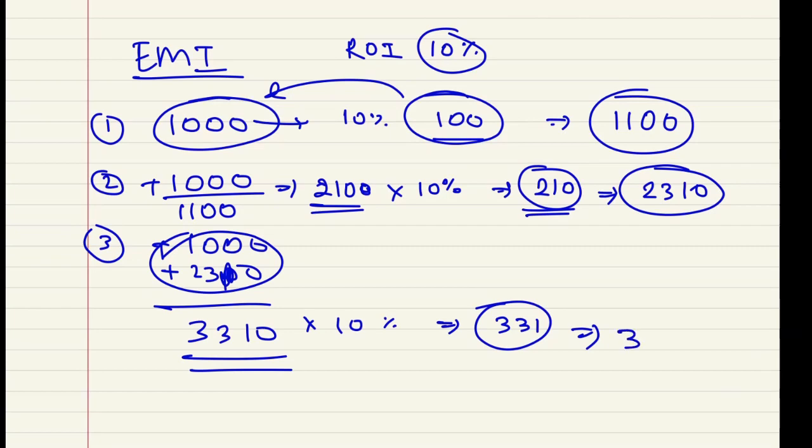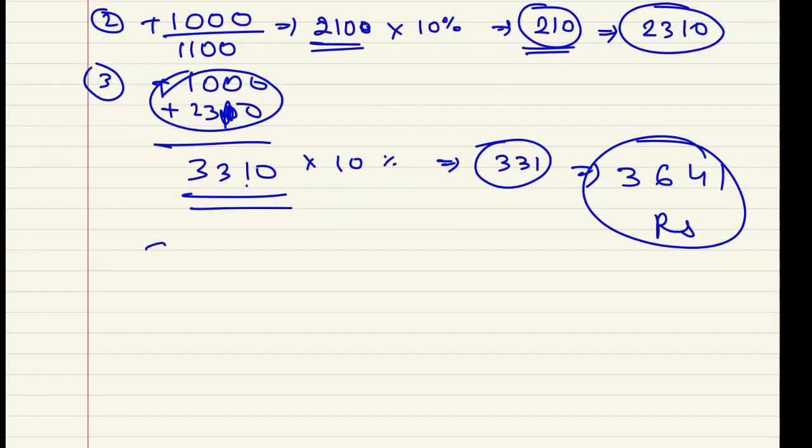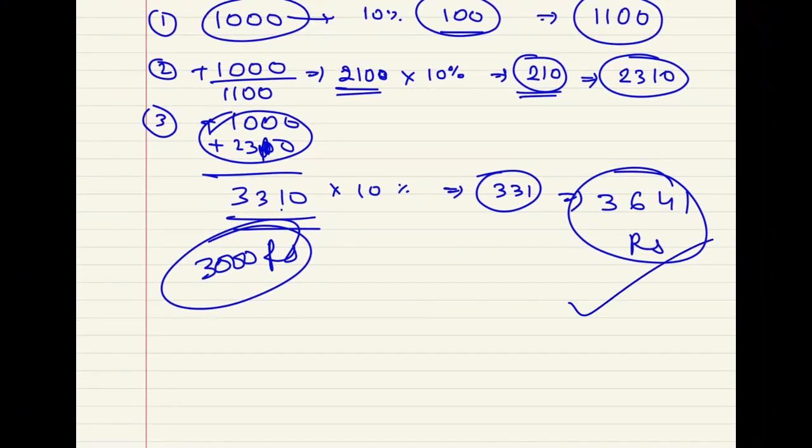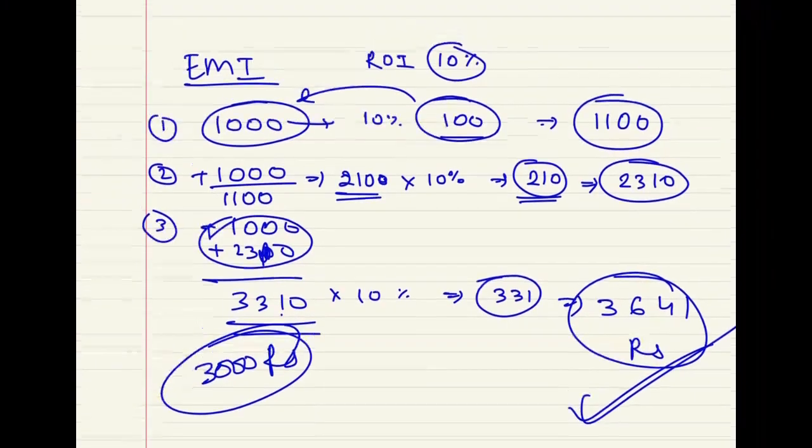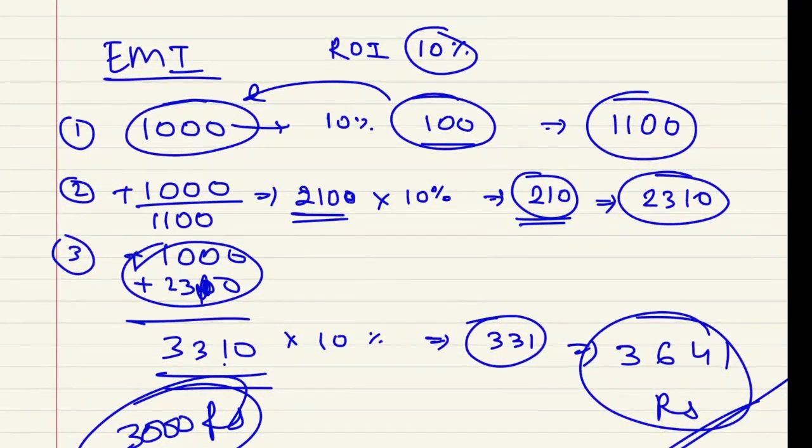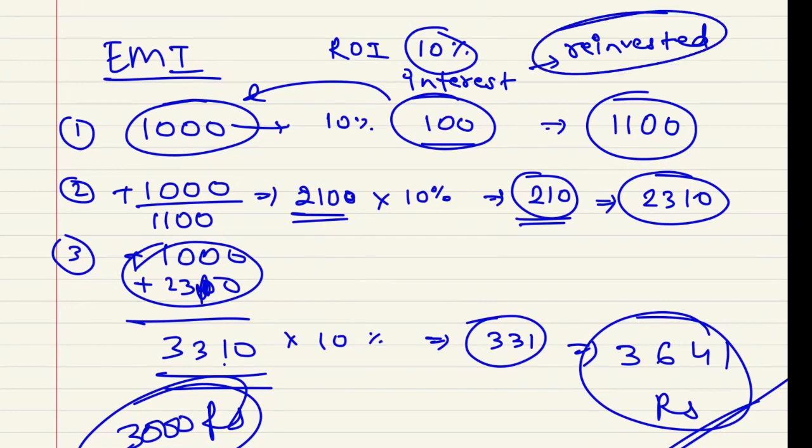So it would become 3641. That is the rupees I will get after 3 years. What I have actually invested is just 3000 rupees, but what I have got in return is 3641. Why? Because my interest is also getting reinvested.